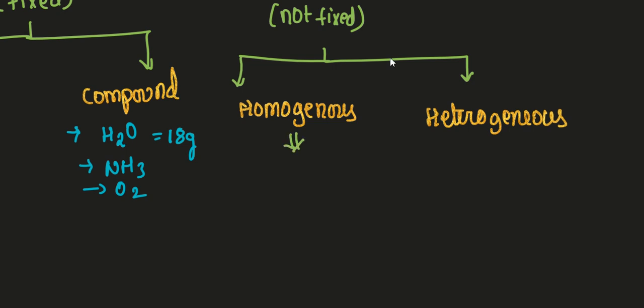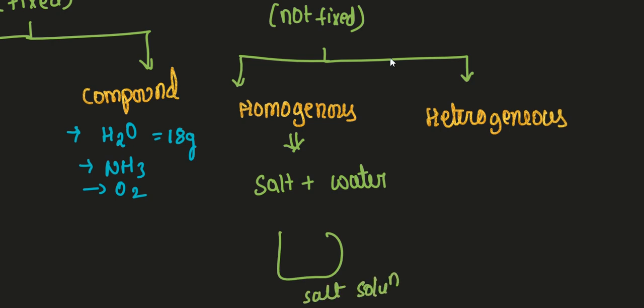A homogeneous mixture is one where there is no differentiation. For example, if I take salt plus water, when I add water to salt, can you see it is completely mixed? Suppose I call it a salt solution. Is it possible to find here is a salt, here is a salt? Can we exactly find the position of the salt? No. So solutions in which we cannot differentiate, we should call homogeneous solutions.